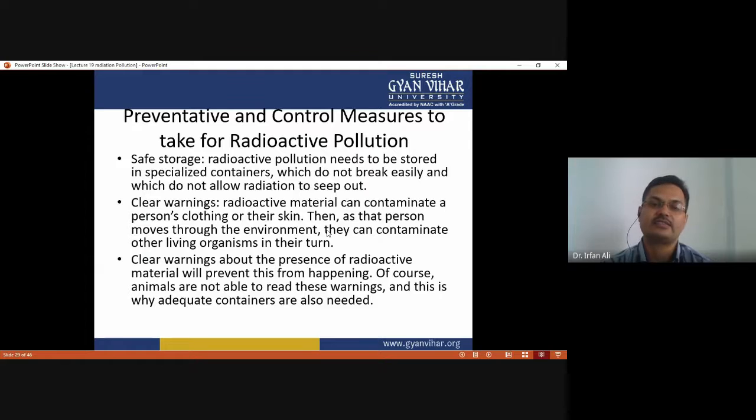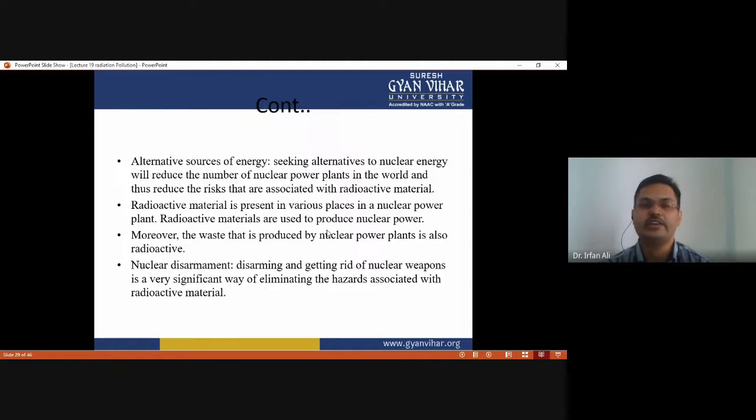And clear warnings. Radioactive material can contaminate a person's clothing or their skin, and as that person moves through the environment, they can contaminate other living organisms in turn. And a clear warning about the presence of radioactive material will prevent this from happening. Of course, some people are not able to read these warnings, and this is why adequate containers are also needed.